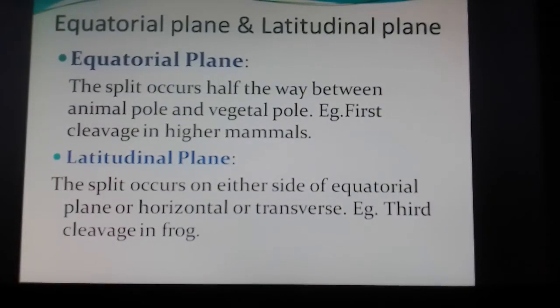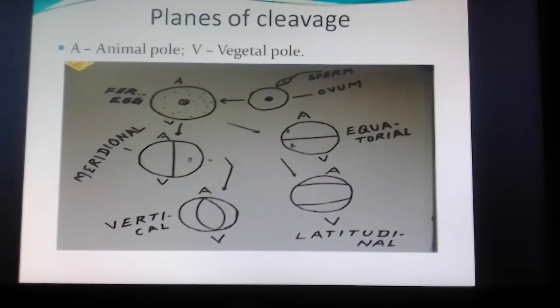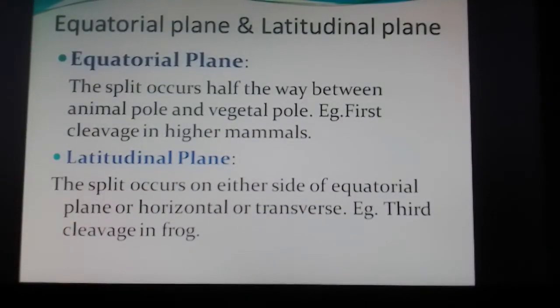and then in the case of cleavage in higher animals, there is formed a horizontal cut this way, halfway between the animal pole and the vegetal pole. So if the cut occurs dividing the cell into 2 in a horizontal position, this is called the equatorial plane. And some more cuts on either side of the equatorial plane are called the latitudinal plane or transverse plane. An example is the third cleavage in frog.